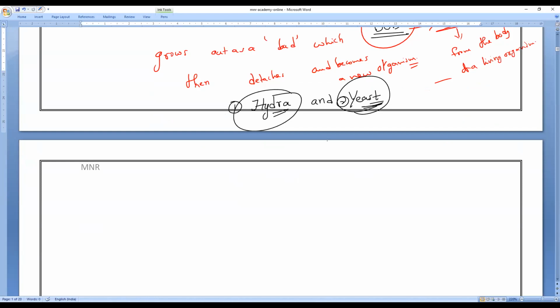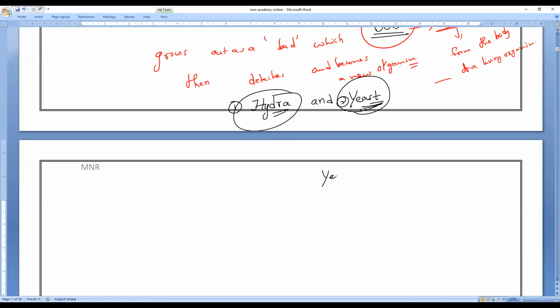Let us discuss now. If you take here, the single cell of a yeast is actually a complete plant itself. Actually, it is unicellular. It's not multicellular. A single cell itself is a complete plant. So yeast belongs to the plants, but what plants it is? Green, non-green plants. Okay.